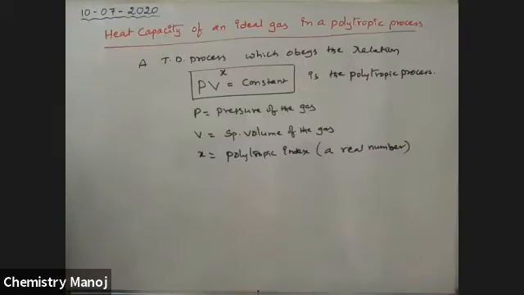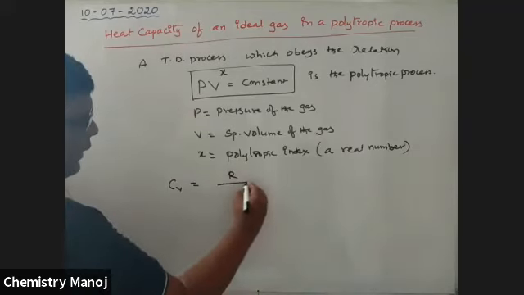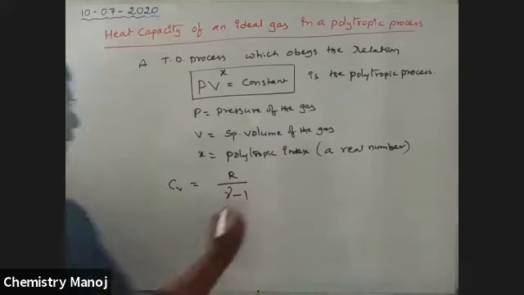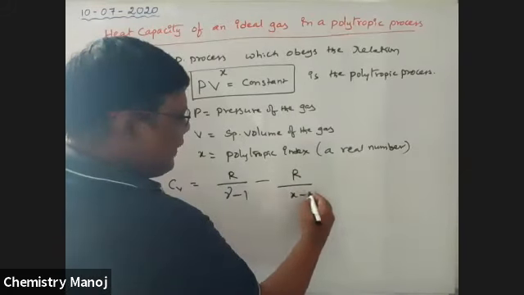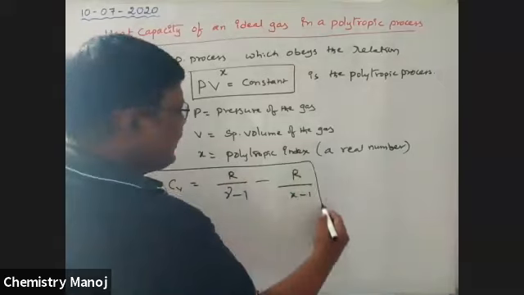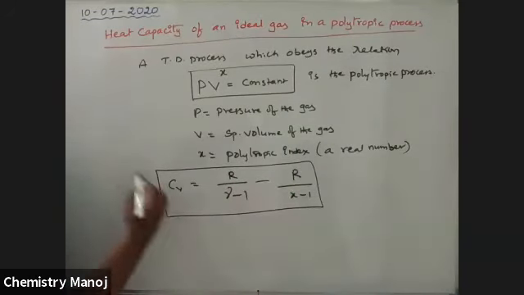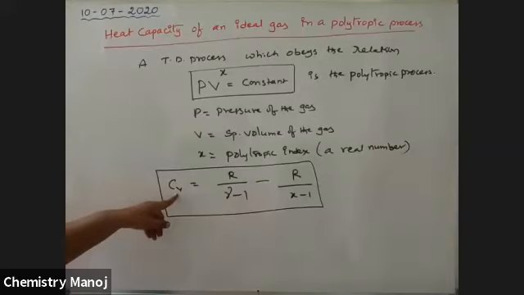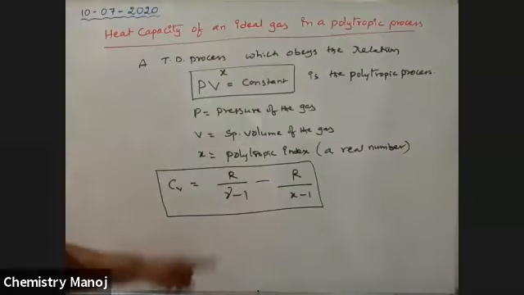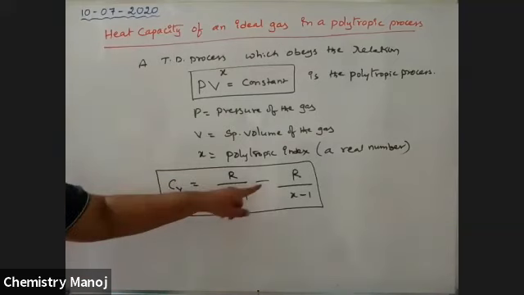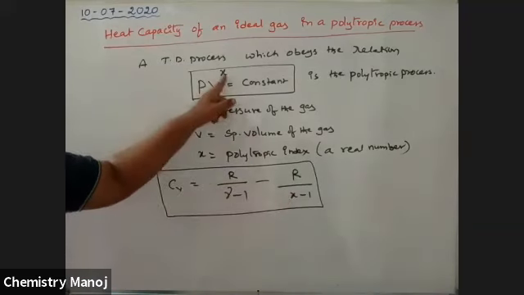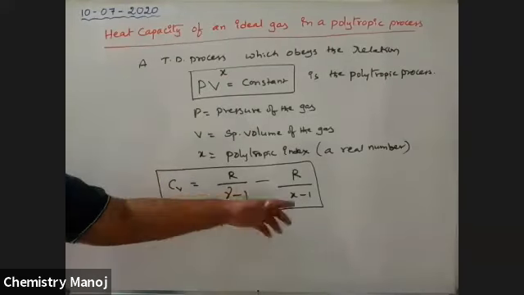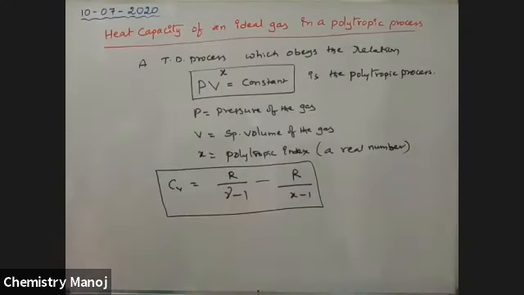So see here, for this process, the heat capacity Cv is described as Cv is equal to R by gamma minus 1 minus R by x minus 1. It is very, very important, my dear boys. It is the specific heat capacity at constant volume for a polytropic process. So if you know the x value, it is easy to calculate Cv. Okay, so it is very, very important.